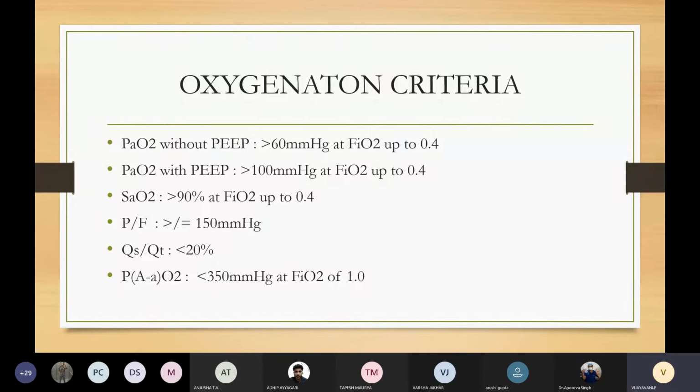QS by QT, that is shunt by total perfusion ratio, should be less than 20%. If it is more than 20%, correction should be done even before attempting weaning. Alveolar arterial oxygen gradient should be less than 350 mmHg at FiO2 of 1 in mechanically ventilated patients.